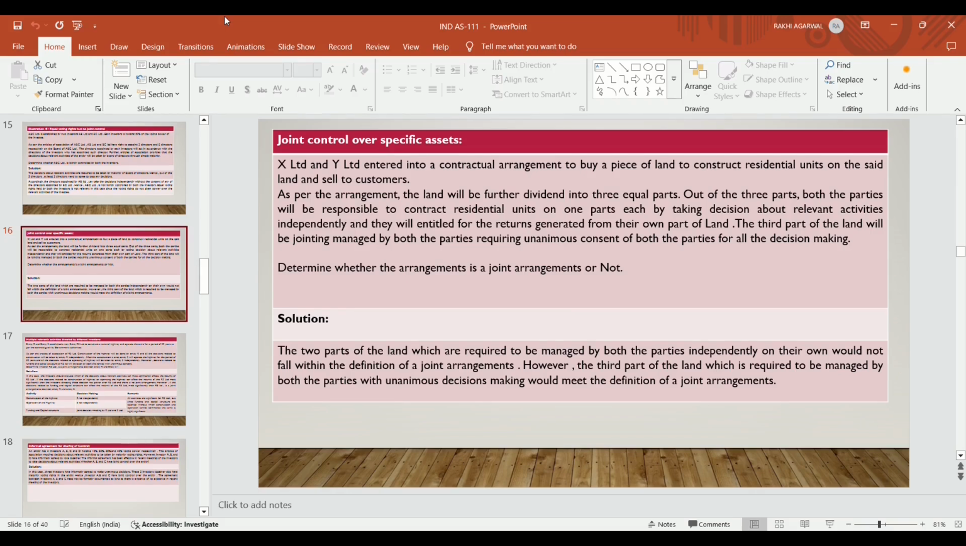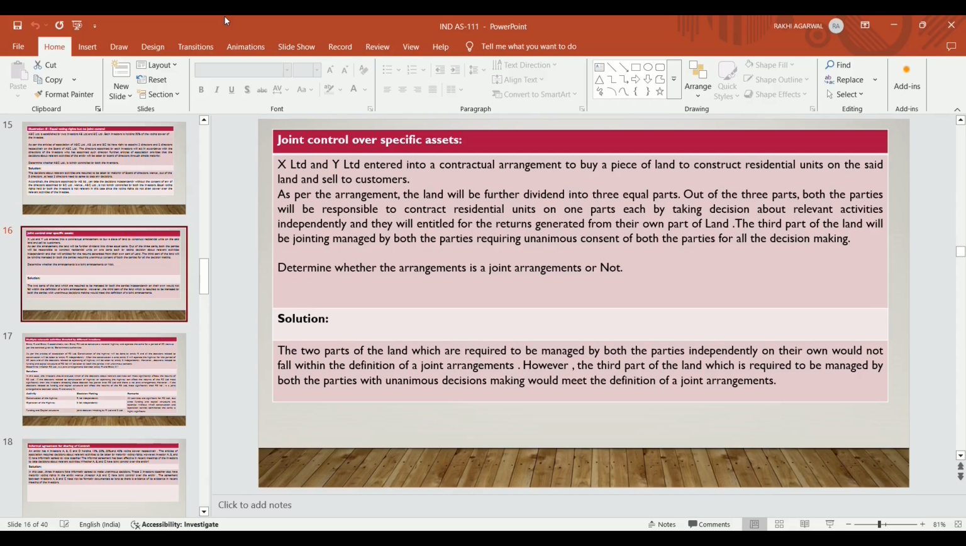Determine whether the arrangement is a joint arrangement or not. So in this case, what happened? X and Y Limited entered into a contractual arrangement to buy a piece of land. On that piece of land, they want to construct residential units and sell them to the customers. As per the arrangement, the land is divided into 3 parts. The first part is taken by X Limited, and decisions on that are taken by X Limited only. The second part of land is taken by Y Limited. The third part of land will be jointly managed by both the parties, and unanimous consent is required on that third part of the land to take decisions on the relevant activities.